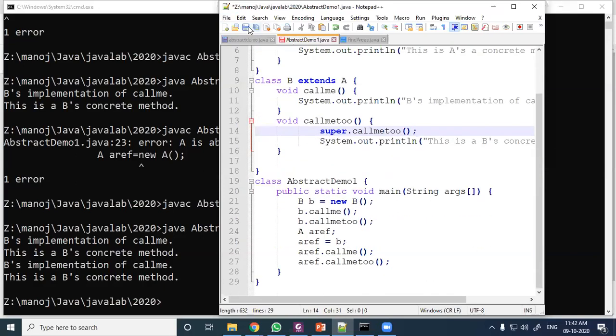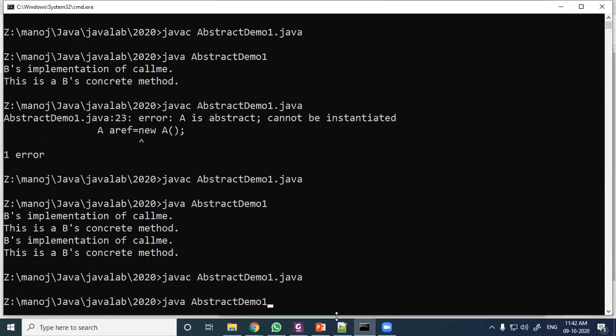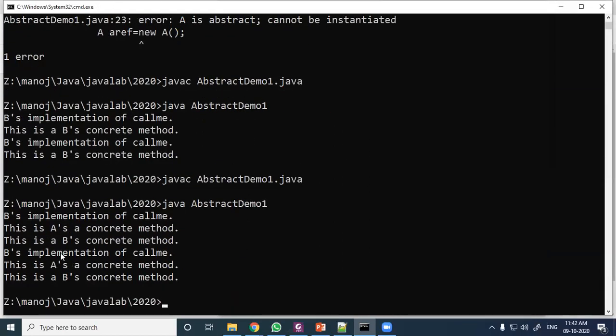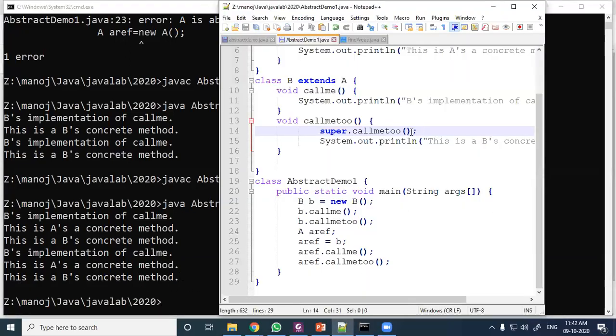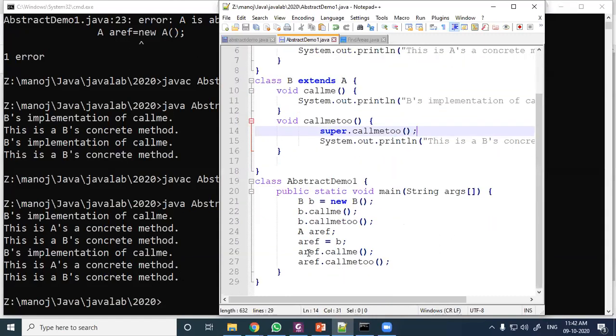So let us save and compile. Then this is over. B's implementation of call me. Then this is A's concrete method, B's concrete method. So here the execution pointer moved to this point and called it. Then after that it executed this one: A's concrete method, B's concrete method. So this is about the abstract class and abstract method.